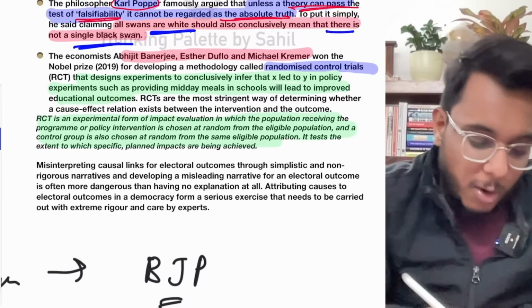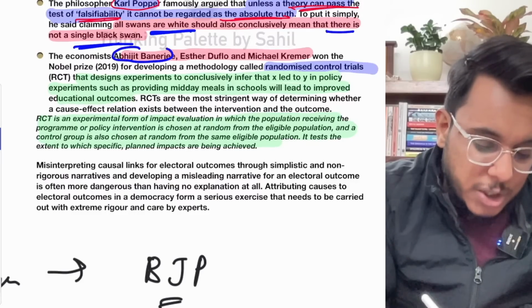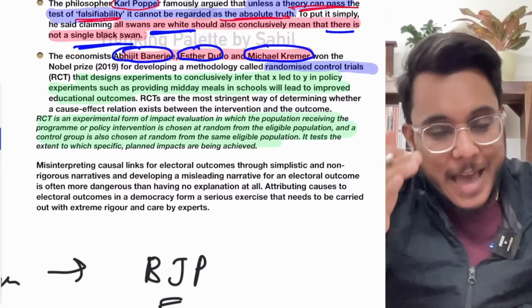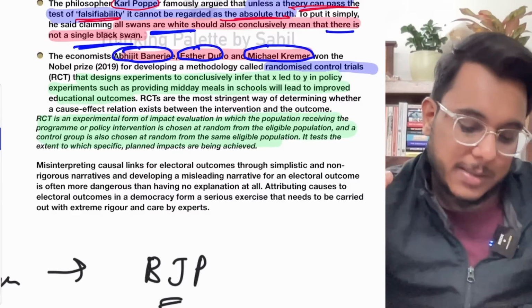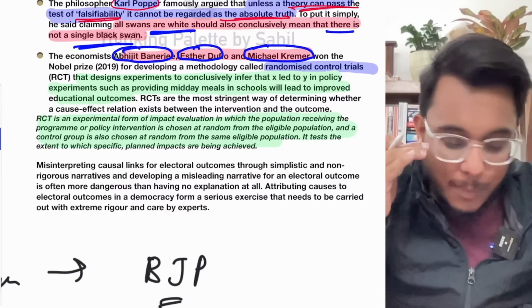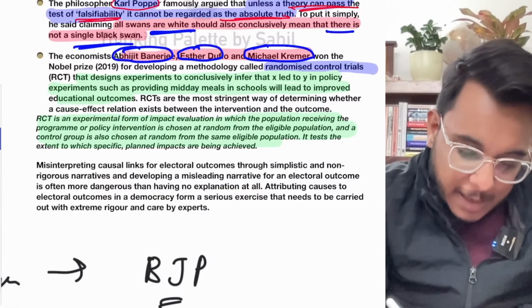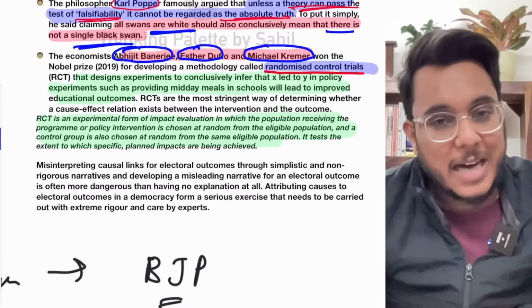Here the example of economists Abhijit Banerjee, Esther Duflo and Michael Kremer has been given. These three won the Nobel Prize in economics, and they developed a methodology called randomized control trials, RCT.